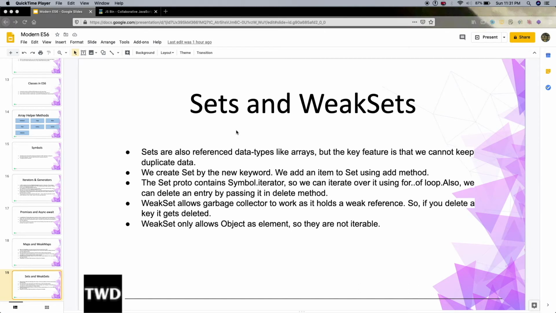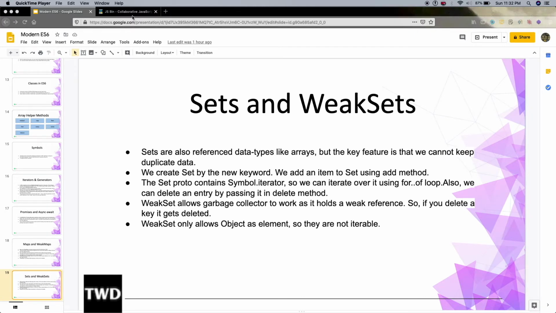In this chapter we are going to look at sets and weak sets. Sets are also a reference data type like arrays, but the key feature is that we cannot have duplicate data. They are just like arrays, but without duplicates. As in the previous chapter we saw that maps are like objects, here sets are like arrays. We create a set with the new keyword, and we add an item to a set using the add method, not like the set method we used in map.